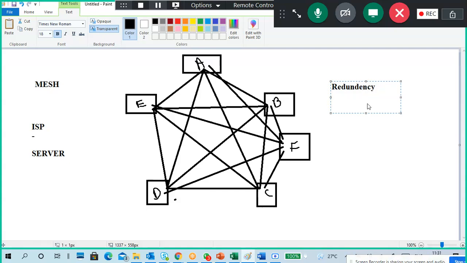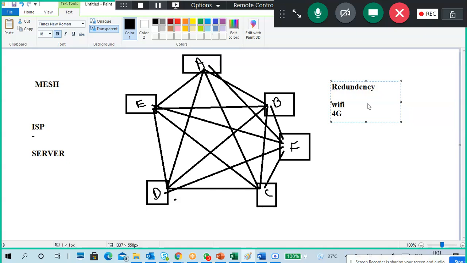No problem. So understand what redundancy means: duplicate. It means if something is down, no problem, we still have communication. Like one mobile phone is switched off, or maybe one network is not there, so you can use another network. Example, you are using Wi-Fi, power cut, no Wi-Fi, and immediately what happened? It switched to the 4G network, right?